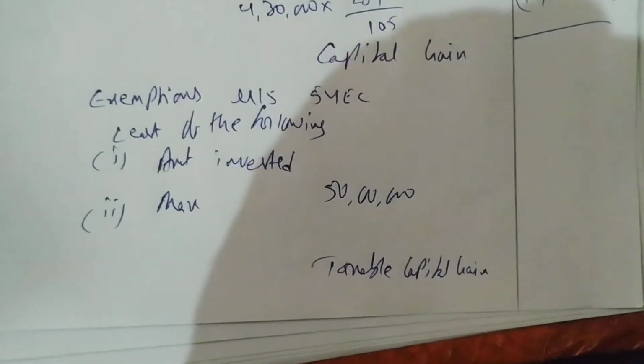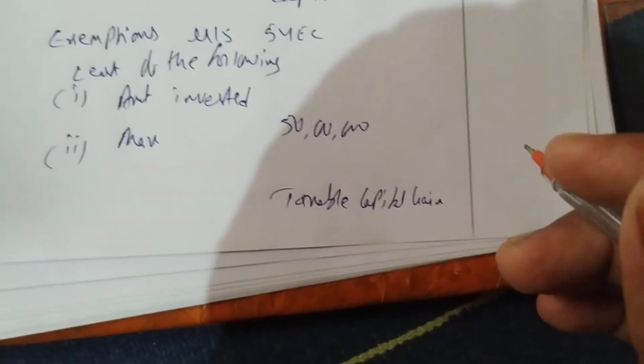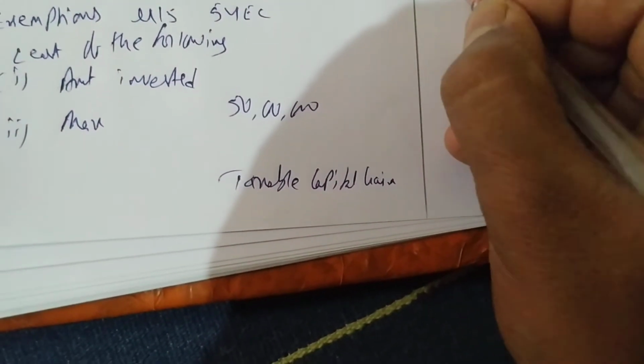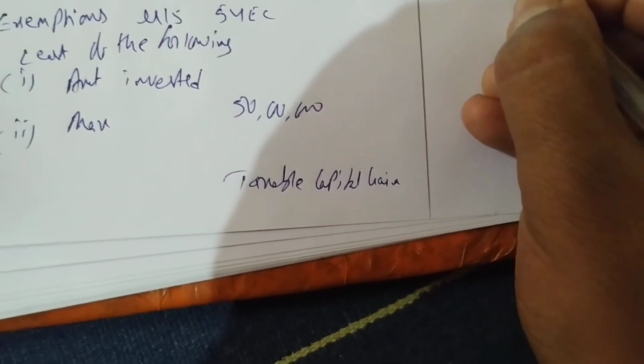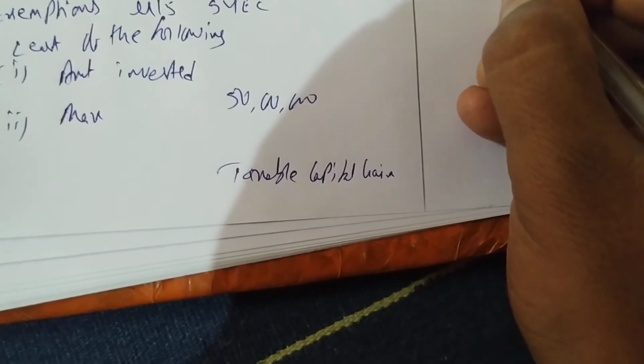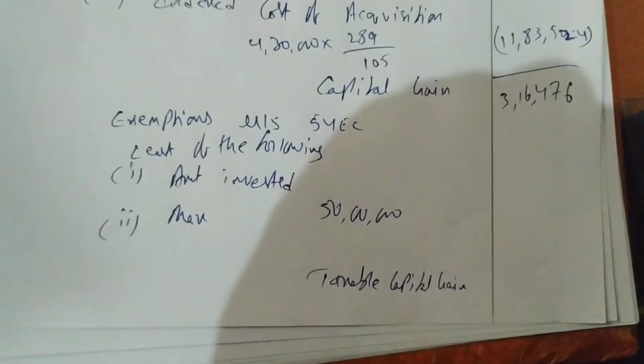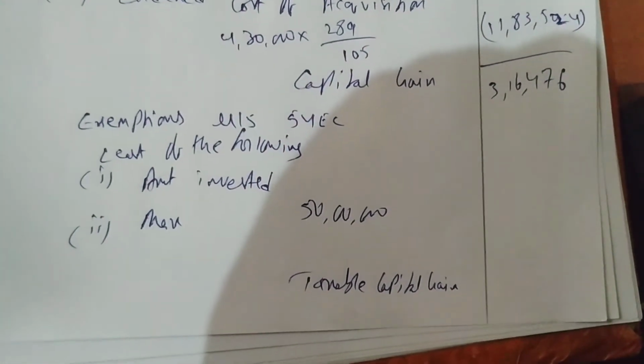Okay, so when we deduct from 15 lakhs, we get 3 lakh 16,476 we can take.